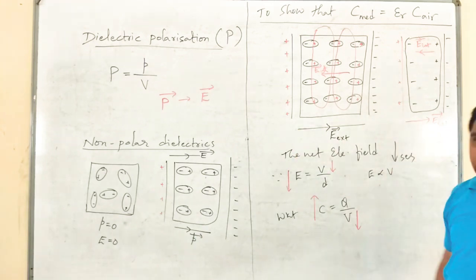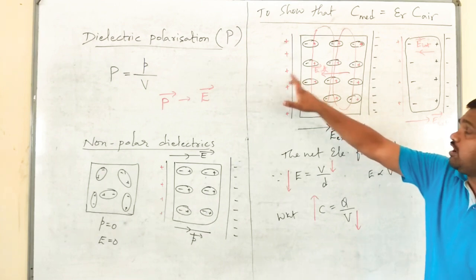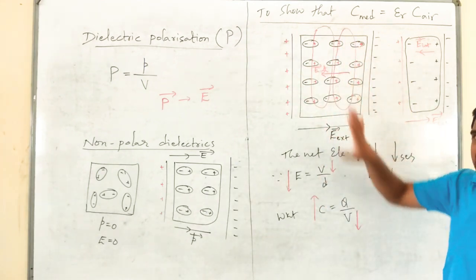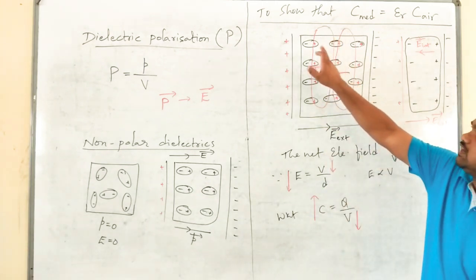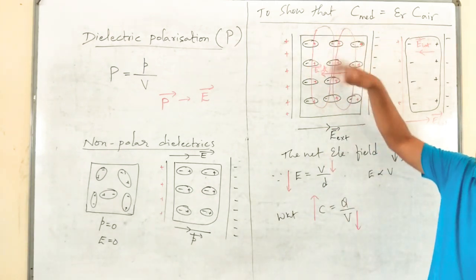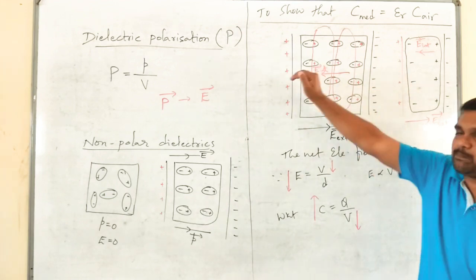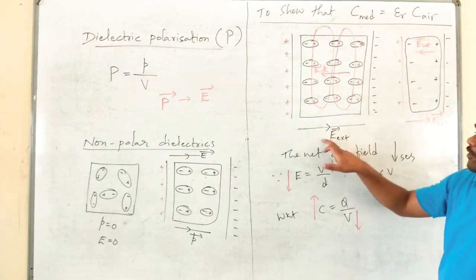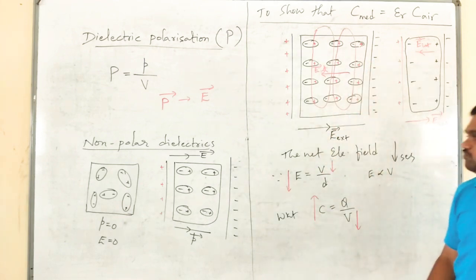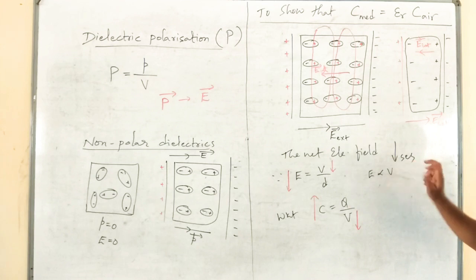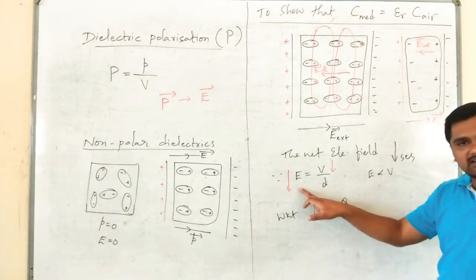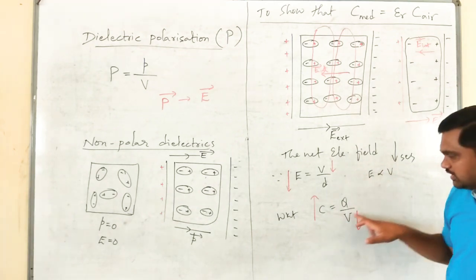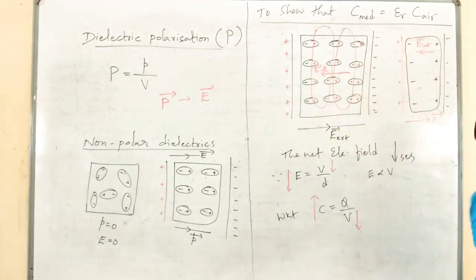What happens initially? As soon as we switch on this electric field, the dipoles will arrange themselves in a regular manner. The positive and negative charges will cancel. As a result, they develop a net internal electric field in the direction opposite to the applied electric field. The net electric field decreases, so the electric potential also decreases. If potential decreases, capacitance will increase.